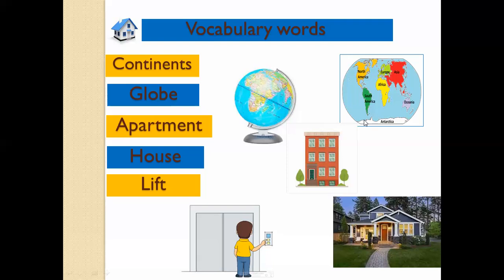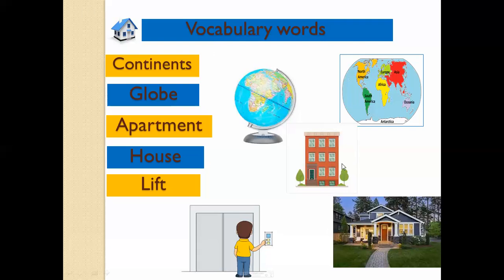But apartment buildings have different flats, so different people can live on different floors. The last word is lift. A lift is an electronic room which is installed inside the building. If you want to go to the third floor, second floor, first floor, or come down to the ground floor, it helps you. There are different kinds of buttons in the lift which you use to go to the required floor.